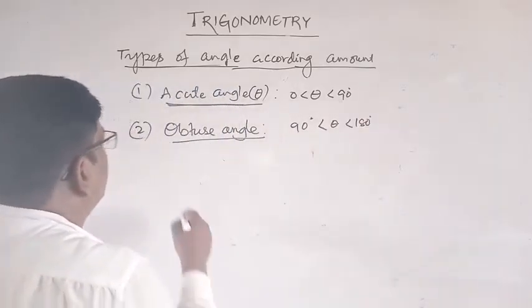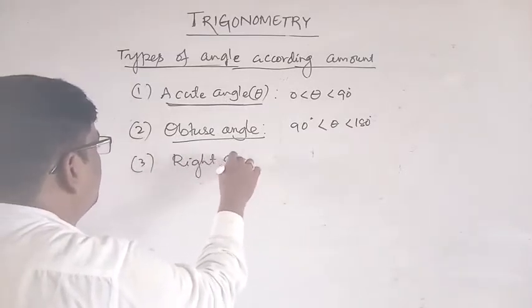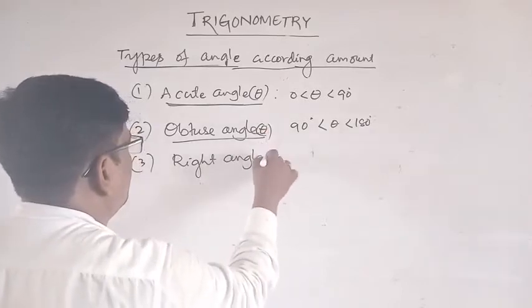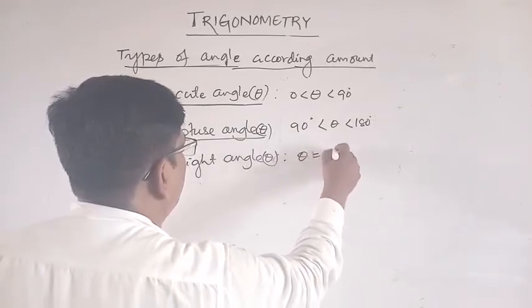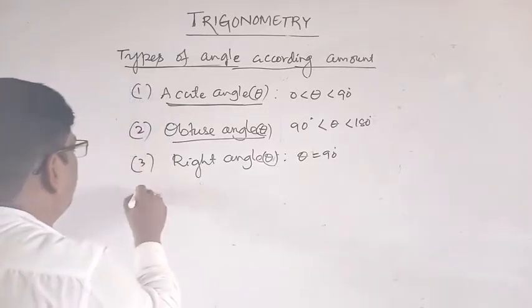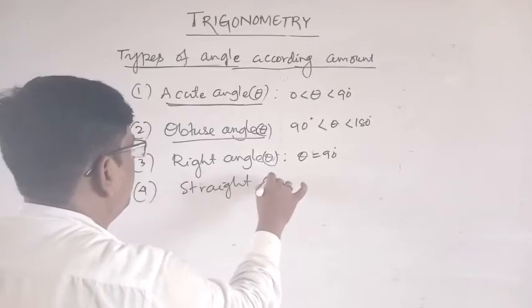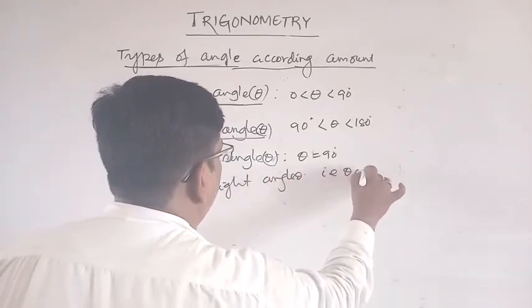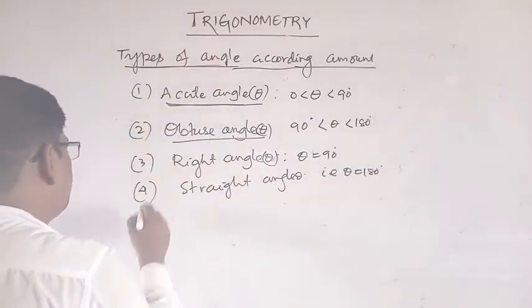Right angle: theta is equal to 90 degree. Straight angle: theta is 180 degree. Reflex angle.